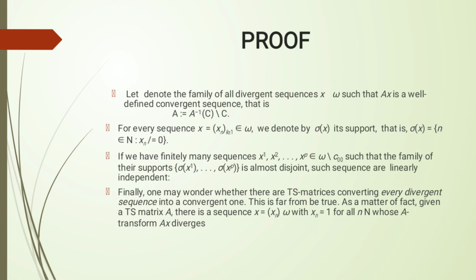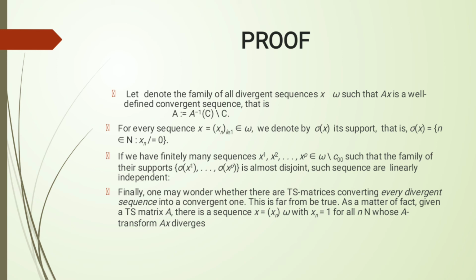And the proof. Let's denote the family of divergent sequences x in omega such that Ax is a well-defined convergent sequence, that is, A^{-1}(c) minus c. For every sequence x = (x_n) belonging to omega, we denote by sigma(x) its support, that is, sigma(x) is the set of n belonging to N such that x_n is not equal to 0.